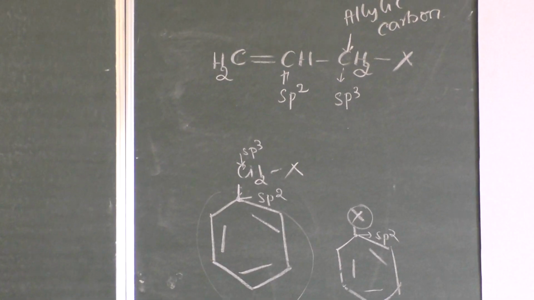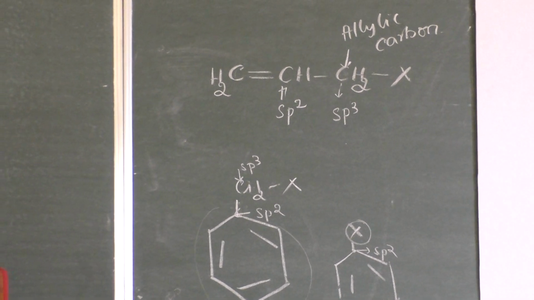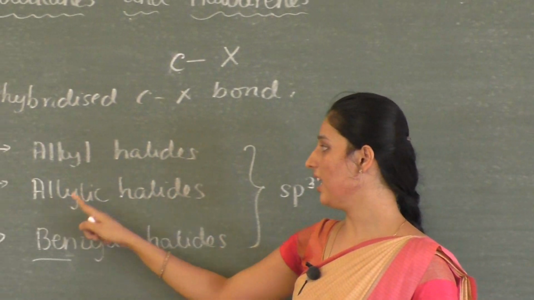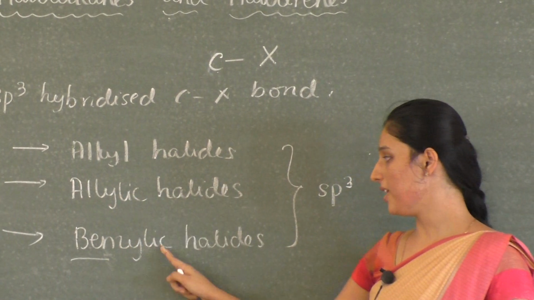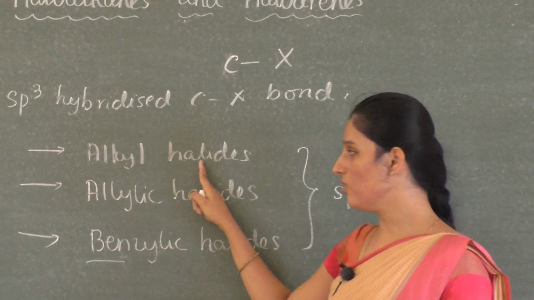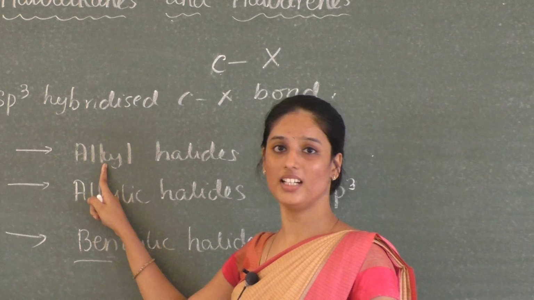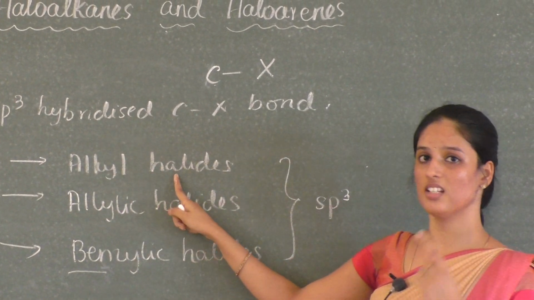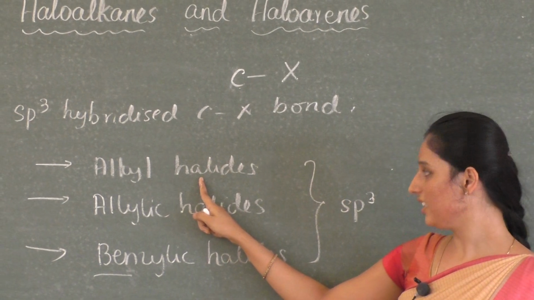So these are about the classification of haloalkanes, in which the carbon attached to the halogen atom is sp3 hybridized. Under that we have 3 types: alkyl halides, allylic halides and benzylic halides. Alkyl halides means the halogen is directly attached to an alkyl group. Under this we have 3 more classes: primary, secondary and tertiary.